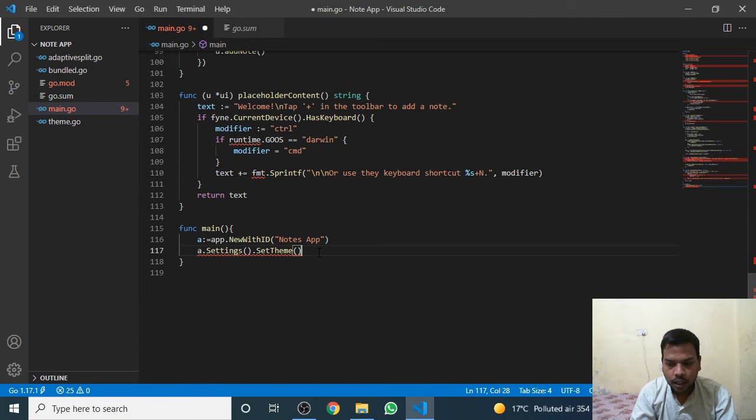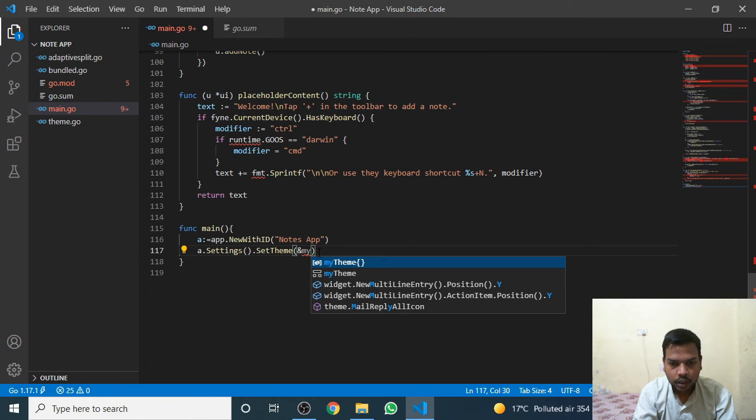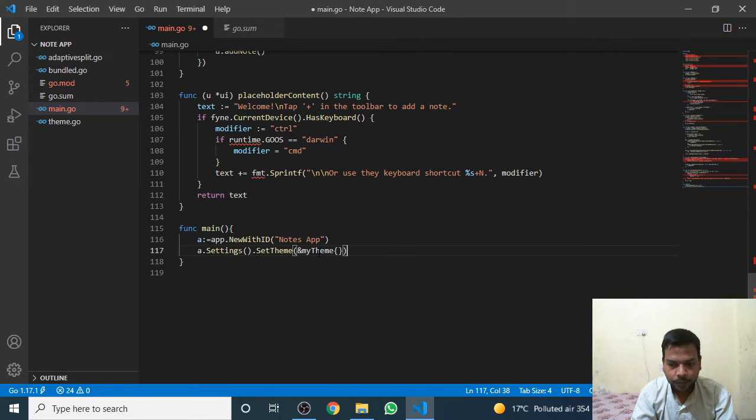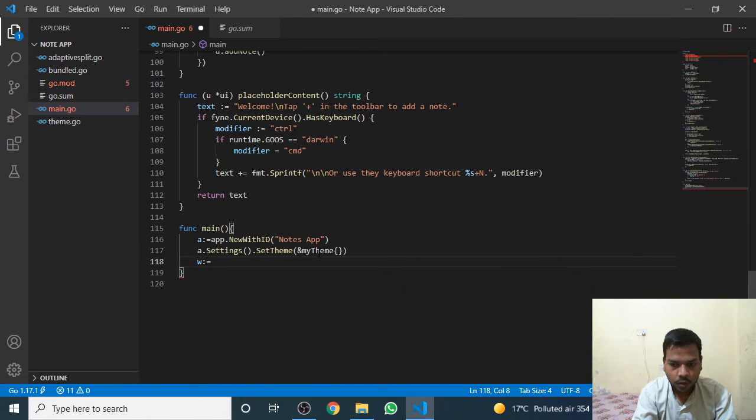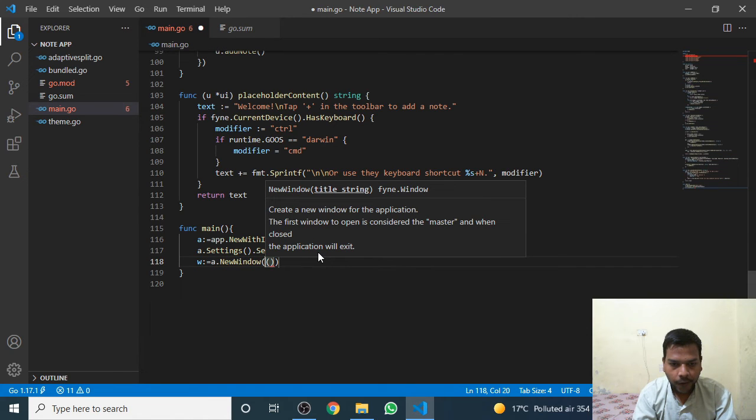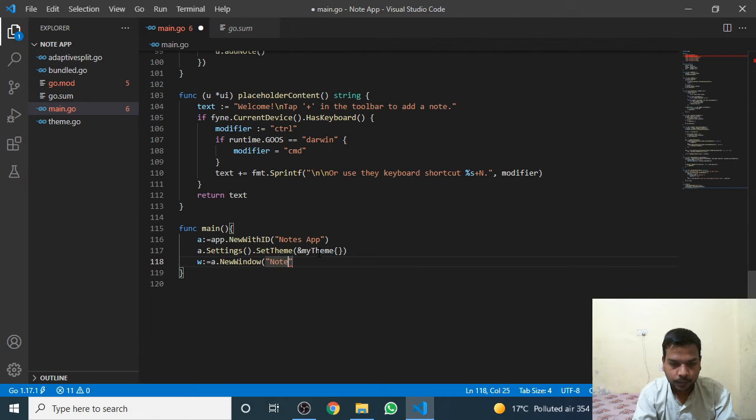Set theme, and the theme I created, that is my theme. Then create a window, a dot new window, and the name of the app, Notes app.